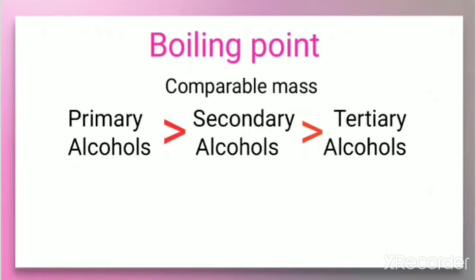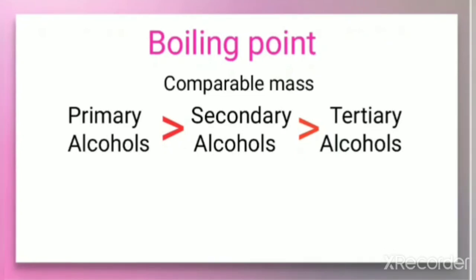And if the compounds have comparable mass, like isomers, when you compare a primary alcohol, secondary alcohol, and tertiary alcohol, with the increase in the branching, the surface area decreases. Therefore, the van der Waals forces decrease. So we can say that the boiling point also decreases.